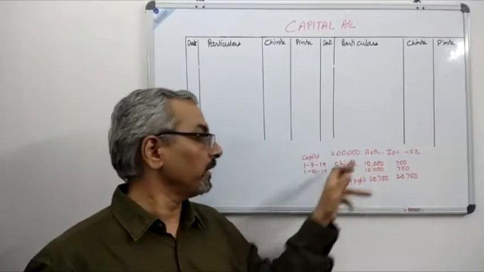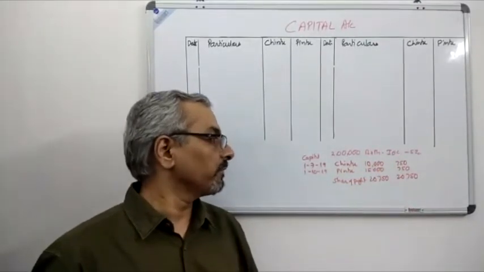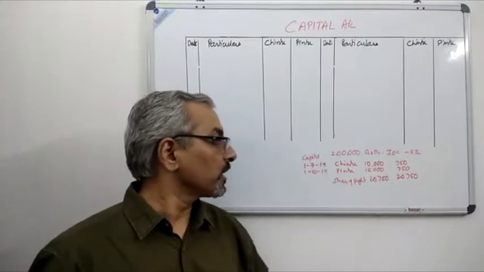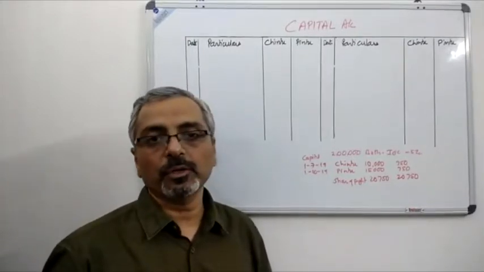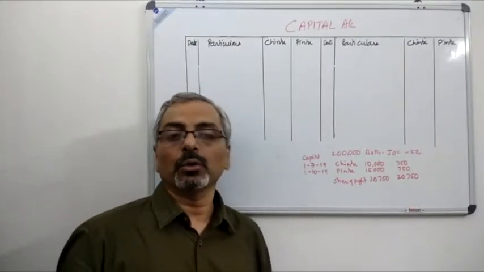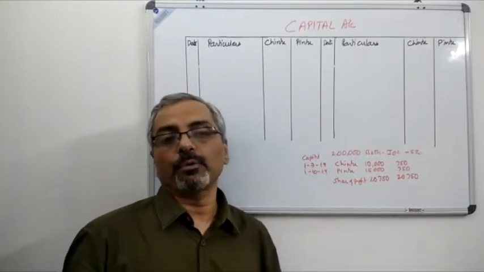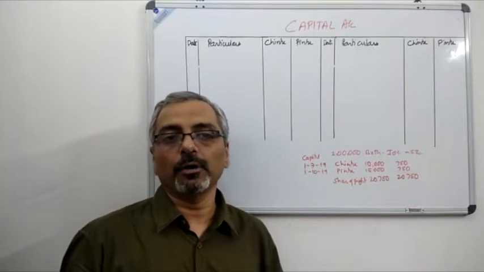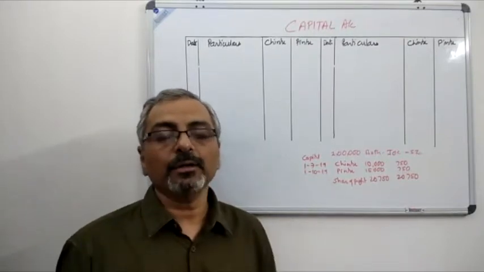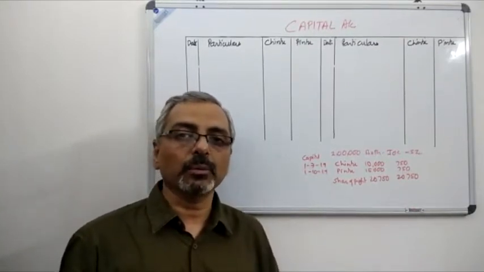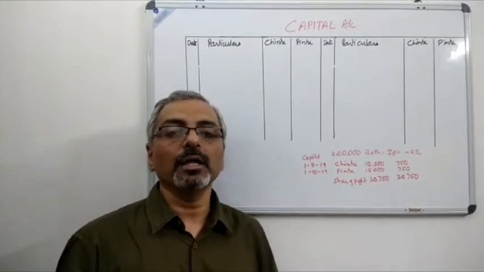The dates are given, and the interest on drawings was 750 if you remember that. And the share of profit was 20,750 to both the partners, because the total profit had come to 41,500 and the profit was distributed equally among the partners. So taking that into consideration, let us start with the preparation of the capital account.